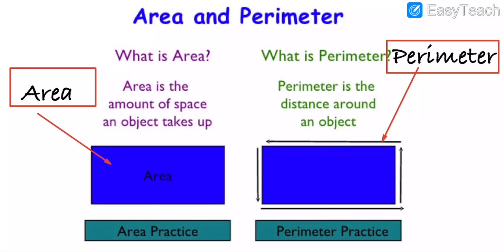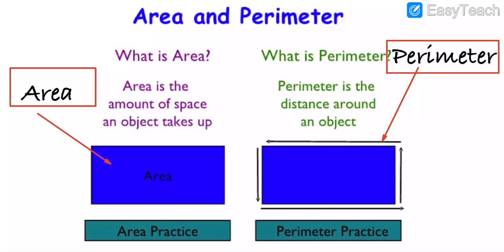So this is all important for us. It's area practice and perimeter practice. A square or a rectangle shows both things, area and perimeter. Outside lines show the perimeter, and inside the lines it shows the area. Understood, dear? It's the perimeter.